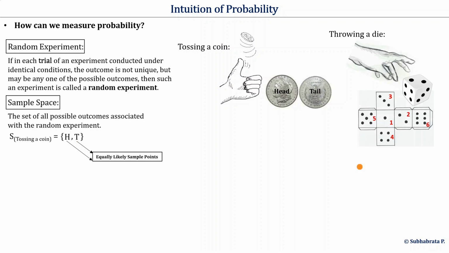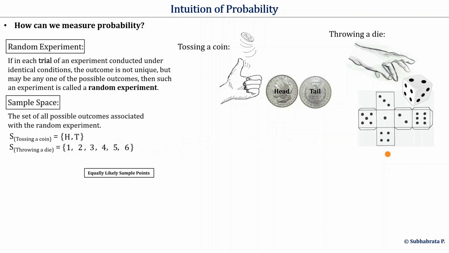Similarly, in a trial of throwing a fair die, there are 6 equally likely face values, 1 through 6, which will be the sample space of this random experiment. In a random experiment, for example a trial of tossing a coin, we may think that apart from head and tail, many other outcomes can also occur.